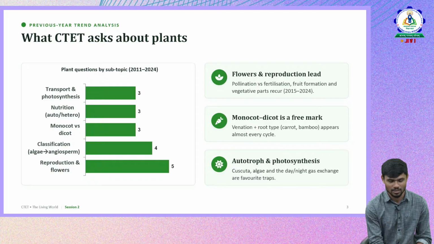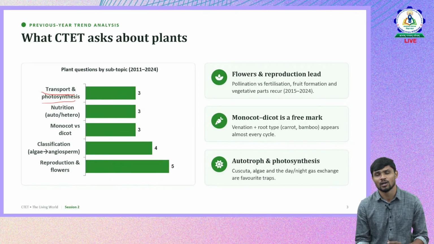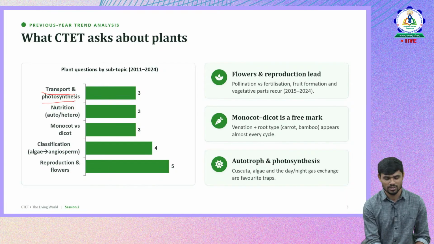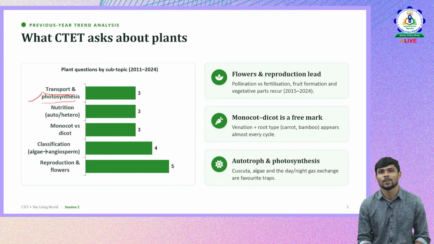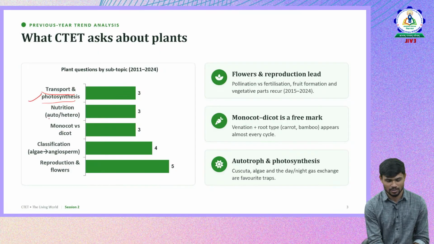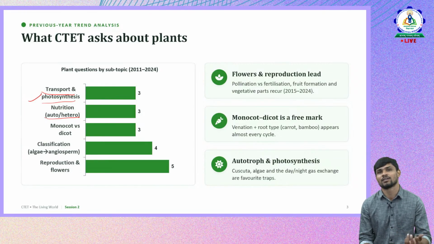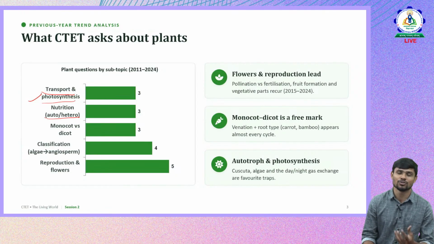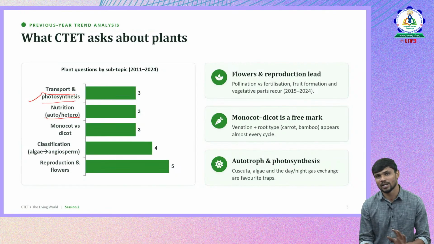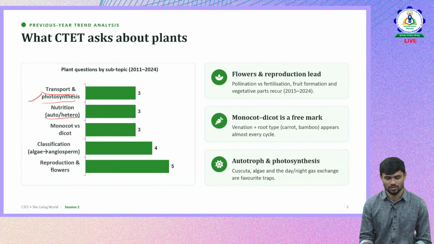These concepts are transportation and photosynthesis. Transportation in plants: how transportation of water and food takes place in plants. Then photosynthesis, that is, nutrition in plants. Then within nutrition, the different types, autotrophic and heterotrophic nutrition. Which plants undergo autotrophic nutrition and which undergo heterotrophic nutrition? We should also remember that all plants are not autotrophic. There are some plants which are heterotrophic in nature also.